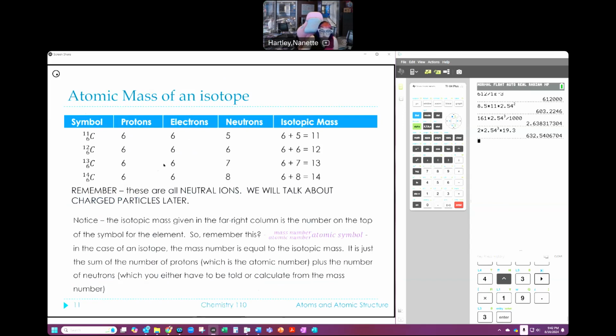Showing it again. Isotopic mass. 6 plus 5 is 11. 6 plus 6 is 12. So that gives me that 12 up there. The isotopic mass given in the far right column is the number on the top of the symbol of the element, so it's that mass number. In the case of an isotope, the mass number is equal to the isotopic mass. It's just the sum of those two things. That's it. Okay.